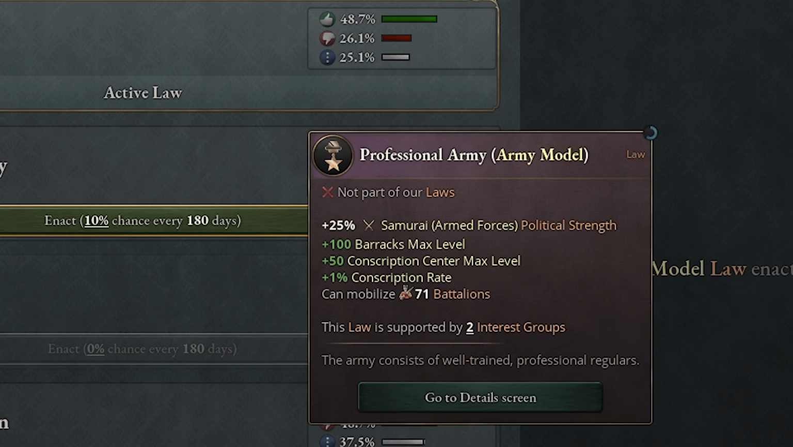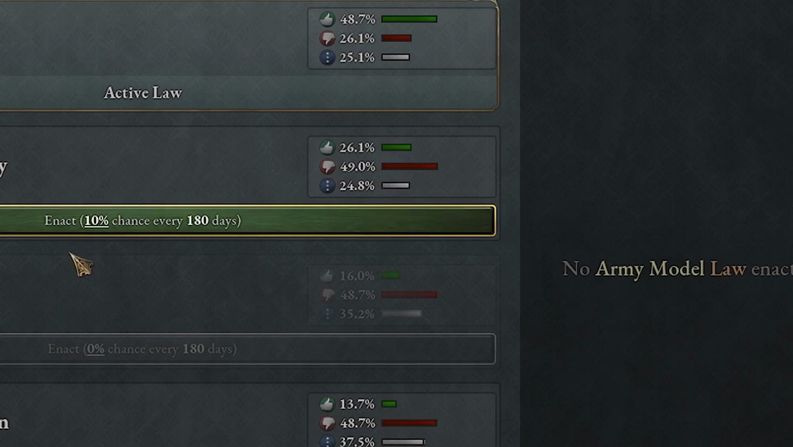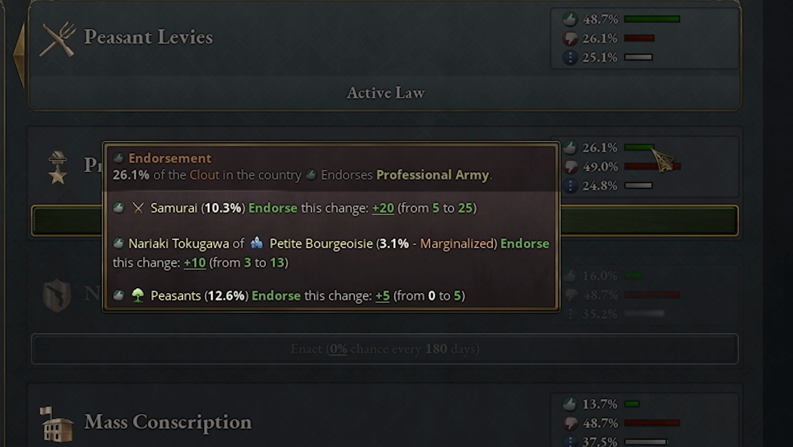We potentially could do professional army. This will give a plus 25% to the samurai. And if we hover over the green bar, we could see who we would need in government. So the samurai, we actually have a member of the petite bourgeoisie, which would help out as well, or the leader, and then also peasants. So we could get this up to a 26% if we have those in government.